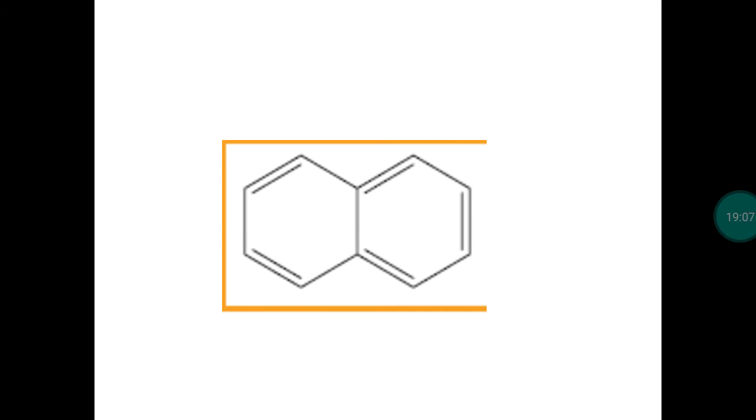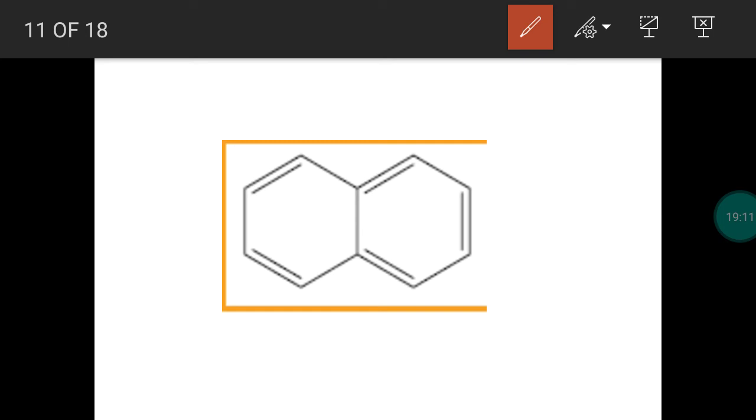This is naphthalene. Naphthalene has a planar structure and there is a delocalization of pi electrons. You can see the conjugation. Double bond, single bond, double bond, single bond, double bond, single bond, double bond, single bond, here also single bond, then double bond, single bond. Alternate single bonds and double bonds are present. So there is a conjugation.